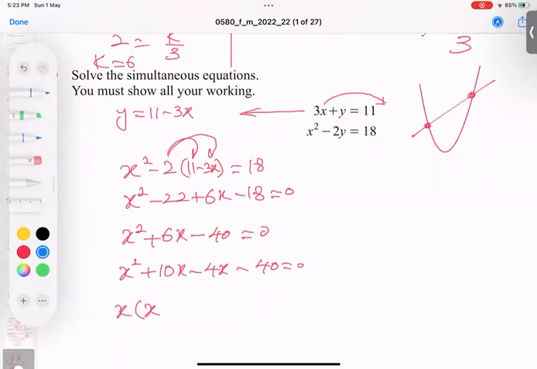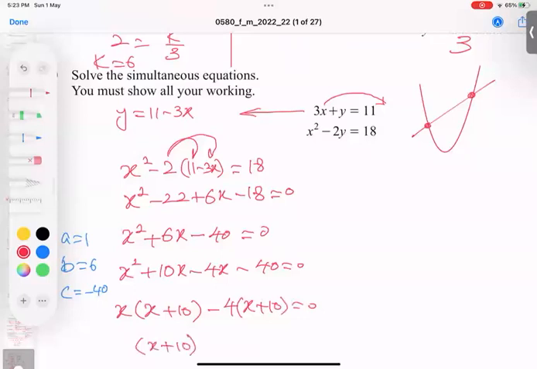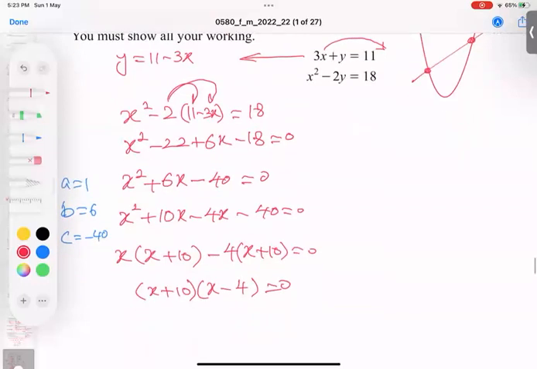In that condition, A is 1, B is 6, C is 40. No, minus 40. Some students miss the negative sign. So that's way number 2, but I'm going to do it with factorization. Factorization is time saving. And at university level, if you use the quadratic formula, try to avoid it because it will take a lot of time and waste time. Okay, anyway.